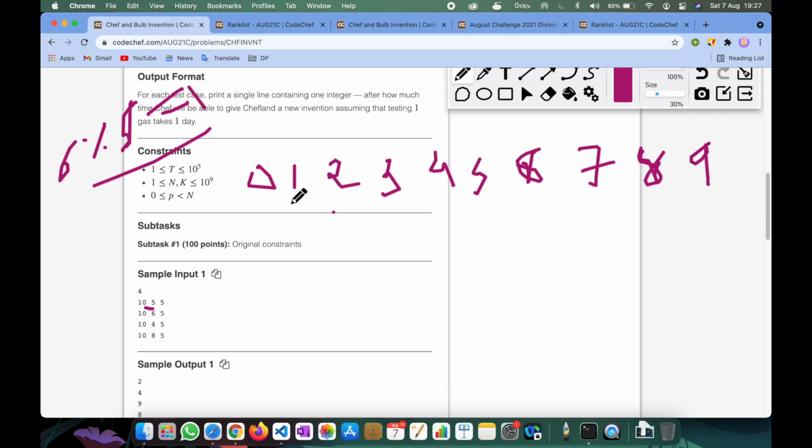So we start from here. We first of all count all the integers whose modulo k is less than 1.